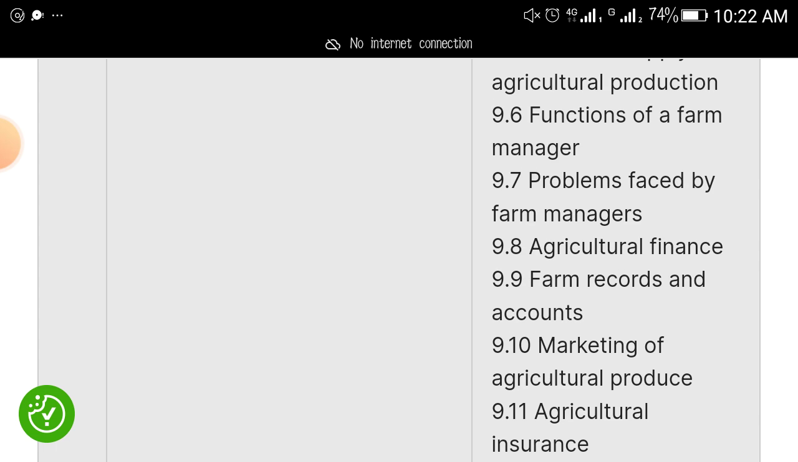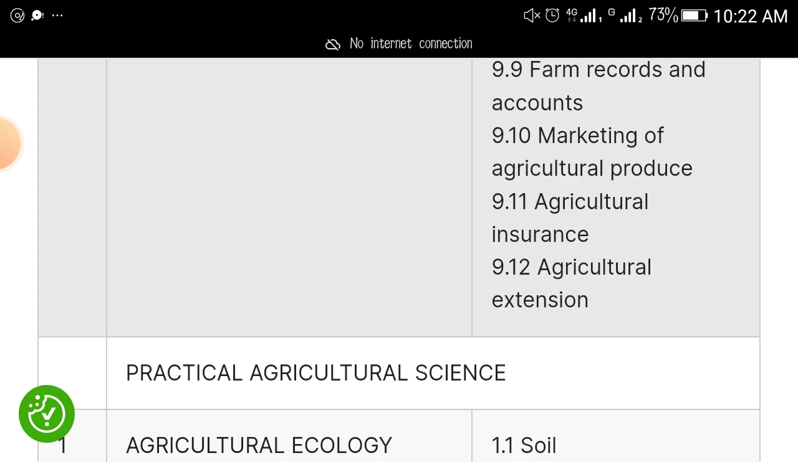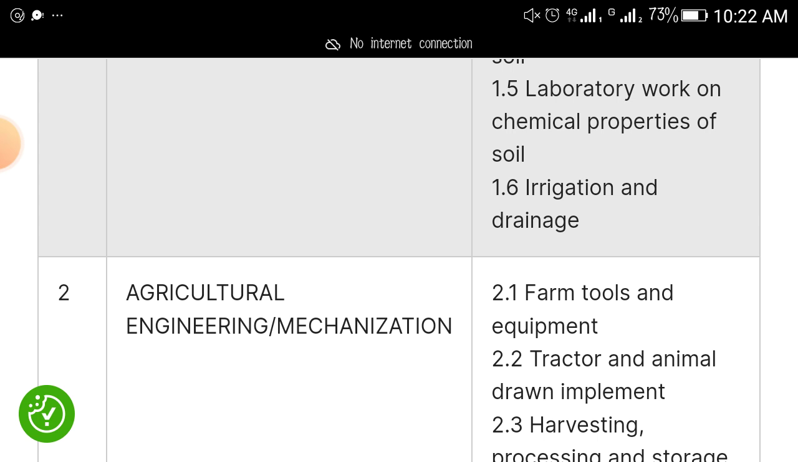Problems facing farm managers, agricultural finance, farm records and account, marketing of agricultural produce, agricultural insurance, agricultural extension. Then the second section, that is practical agricultural science, is agricultural ecology. Under it, please study soil, soil profile, study rocks, laboratory work on physical properties of soil like loamy soil, clay soil, sandy soil, humus, and all other kind of soil. Laboratory work on chemical properties of soil,